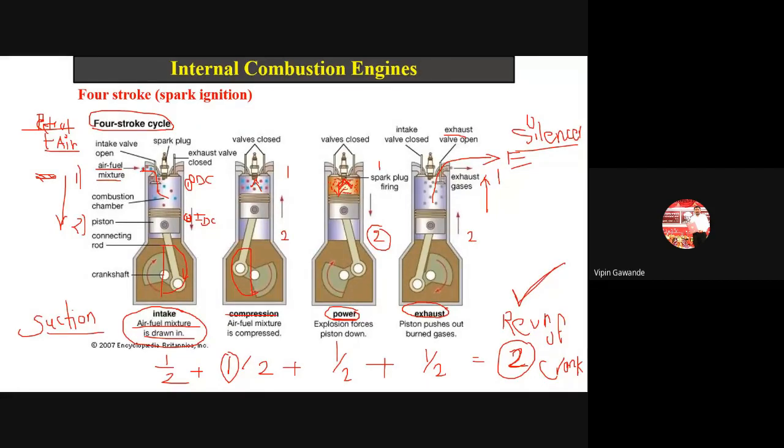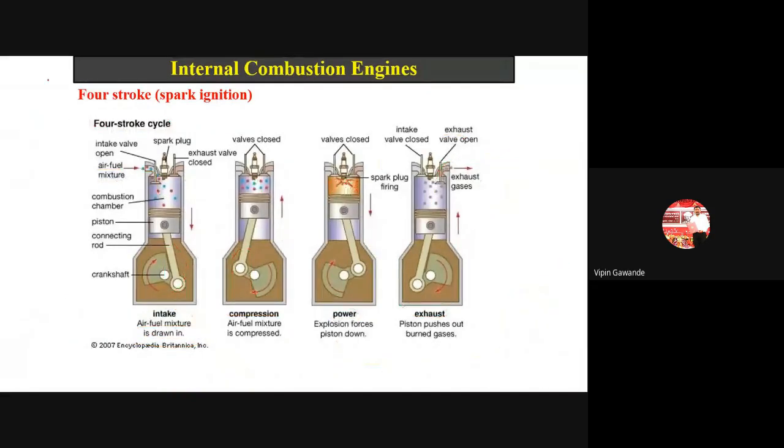Now, we have seen how it works. So there are 4 strokes of the cycle. The first stroke is called the suction stroke or the intake stroke, in which the piston moves from the inlet dead center to the outlet dead center, that is position 1 to 2. When the piston moves from 1 to 2, it creates the suction or the vacuum inside the cylinder. Because of that, the inlet valve opens and the air fuel mixture enters into the cylinder. Okay, now what is the position of the piston?